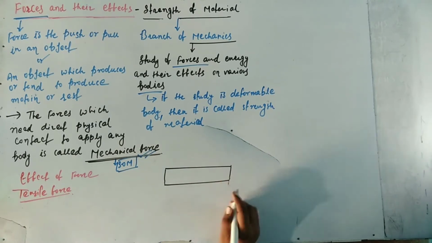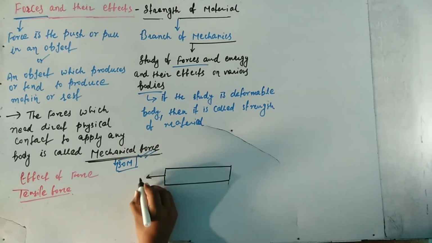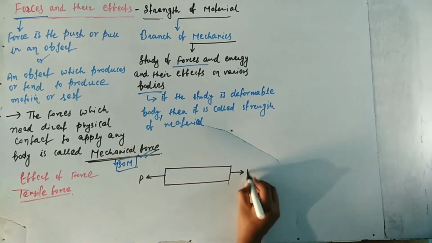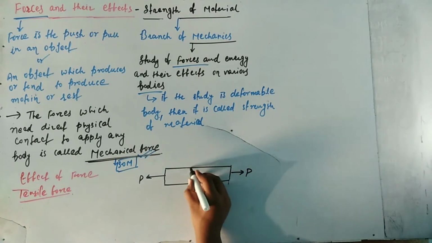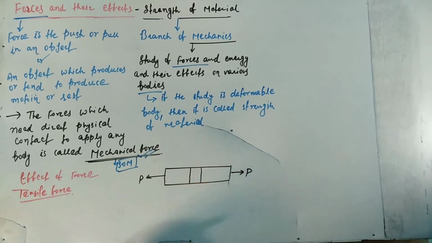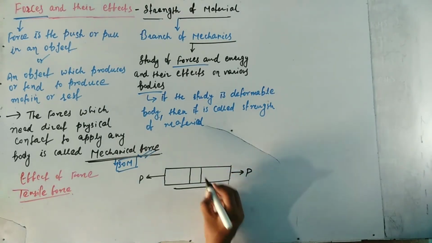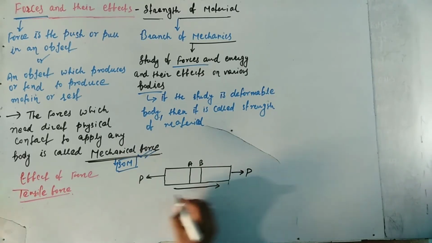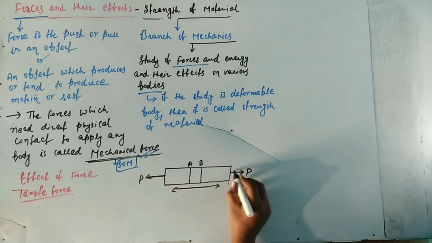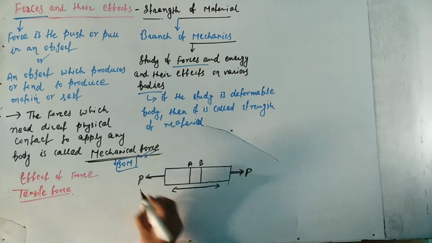So take a bar and apply the forces on both sides, P and P. When we apply the forces on both sides, we are pulling, so we apply a pull force.